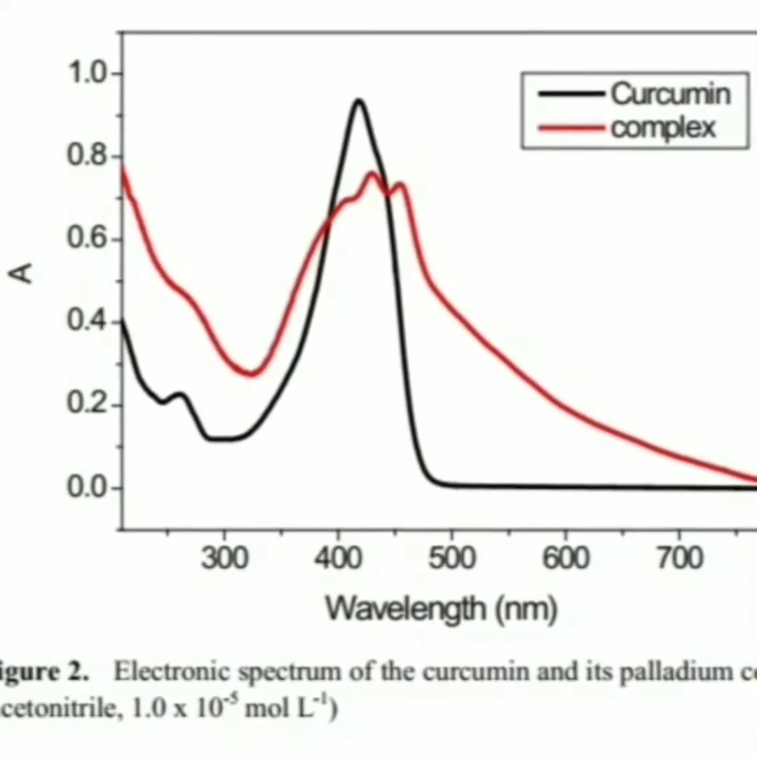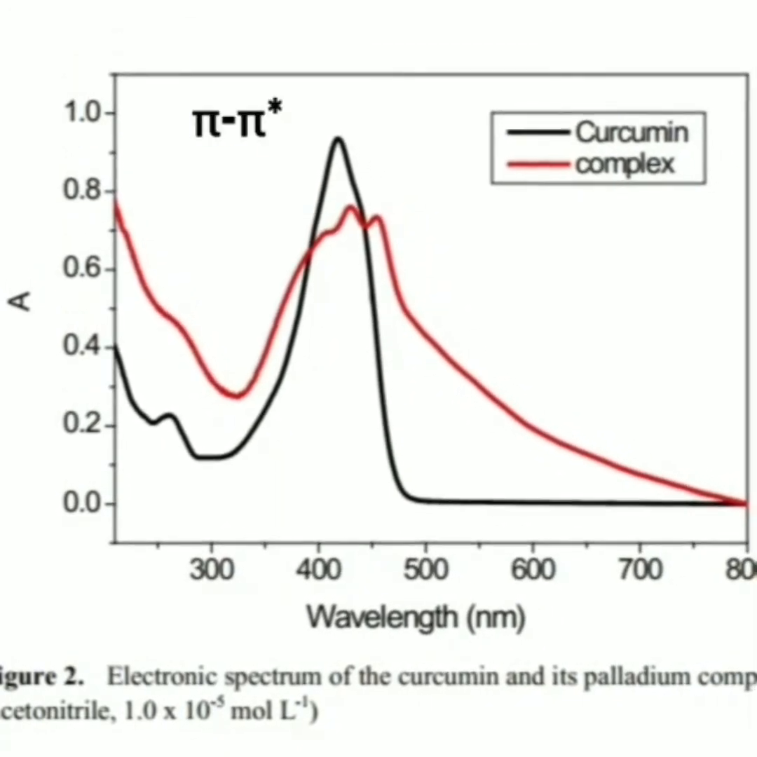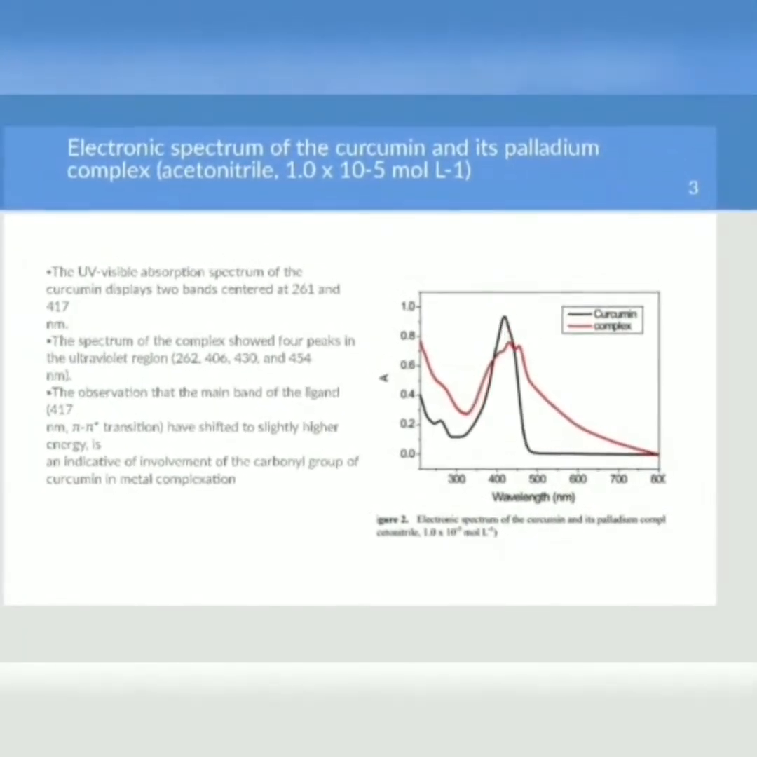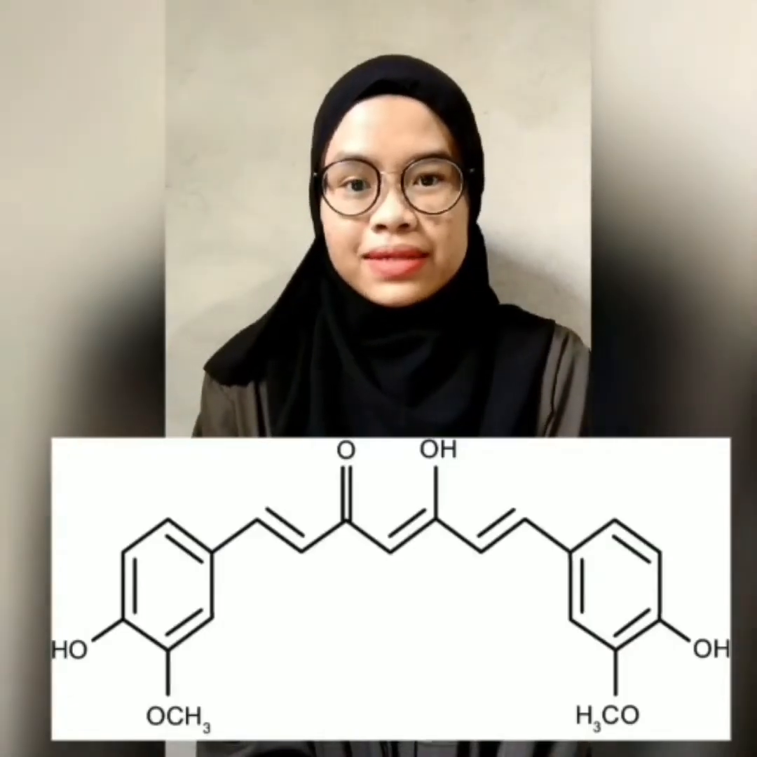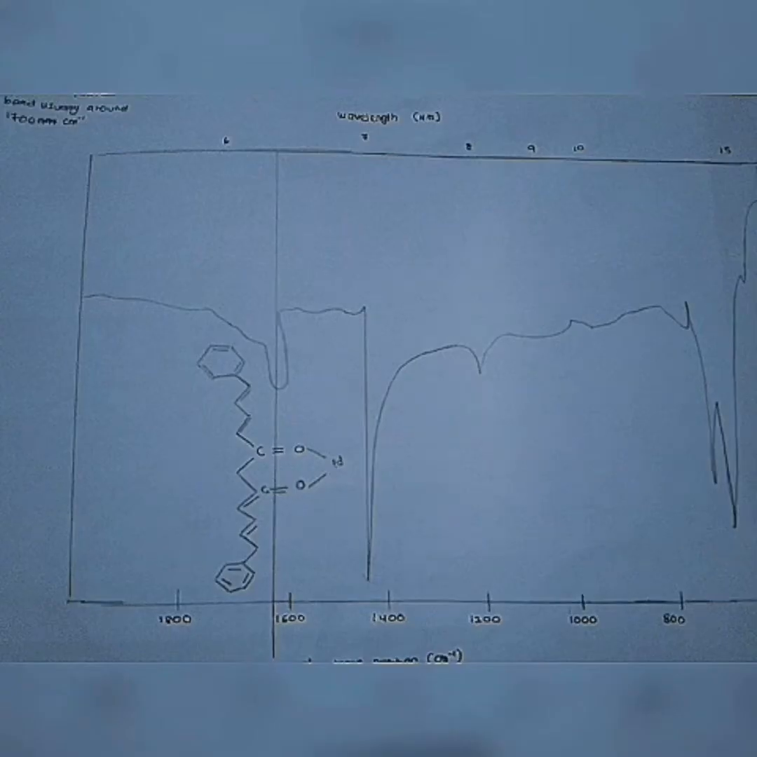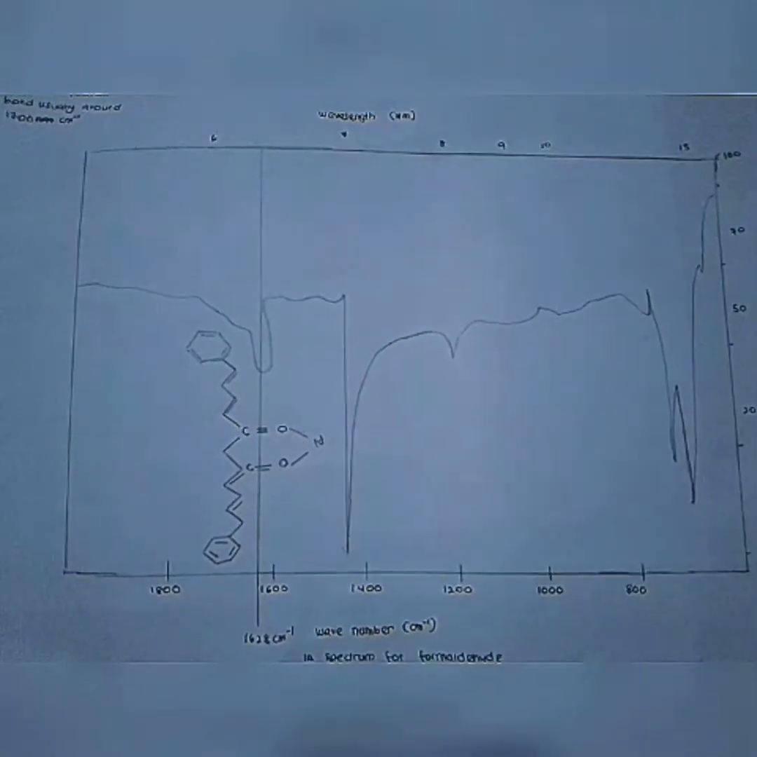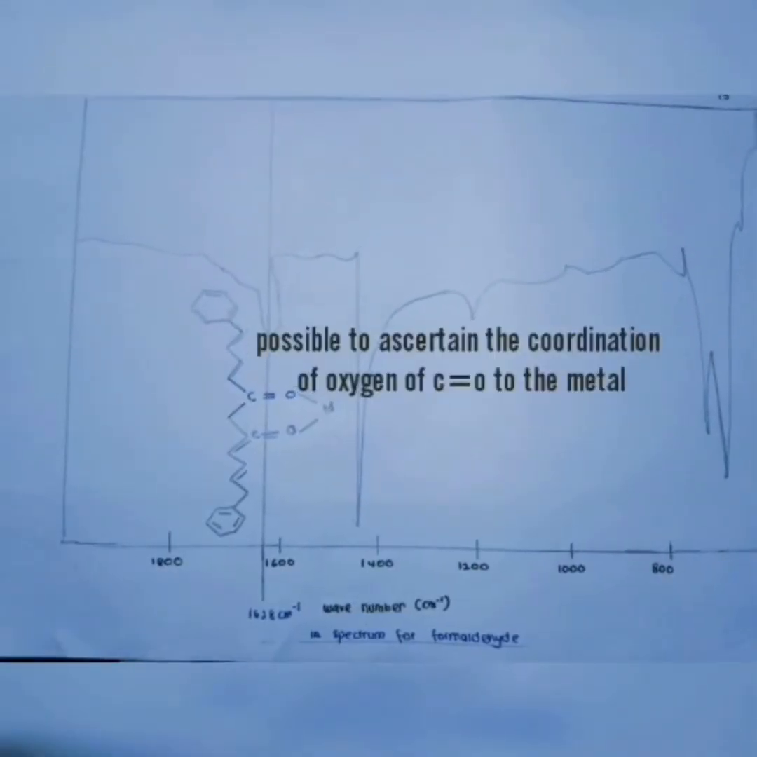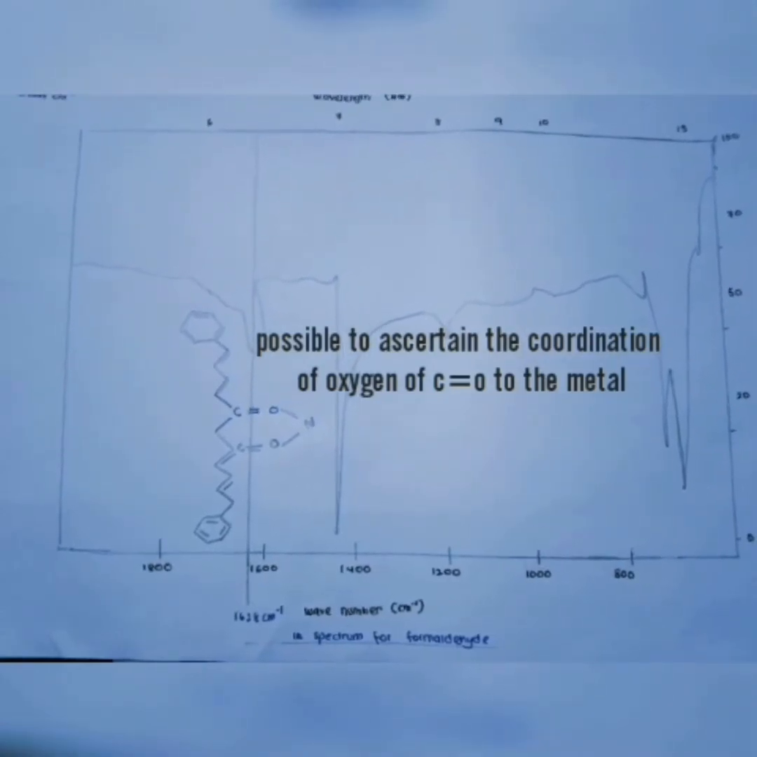417 nm is the highest peak of the ligand, which indicates that the transition is a pi to pi star transition. The pi to pi star transition has shifted to slightly higher energy, which is indicative of the involvement of the carbonyl group in the curcumin. Absorption at 1621 cm-1 corresponds to the carbonyl group. In the IR spectrum of the complex, the peak due to C double bond O was found to be shifted towards lower wave numbers. Thus, it is possible to ascertain that the oxygen from the carbonyl group is coordinated to the metal.